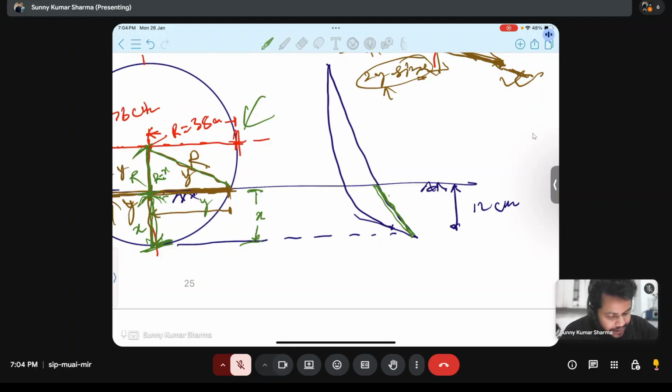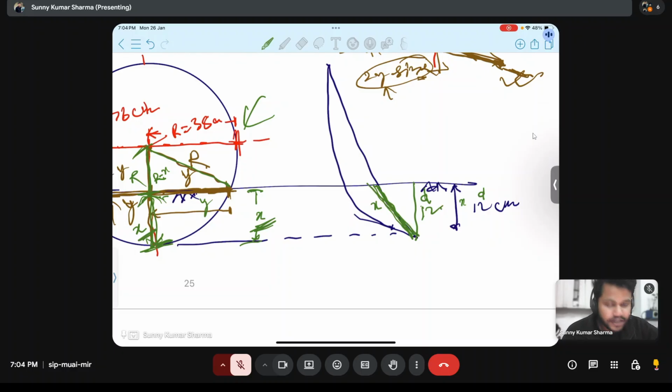So what is x here? This is not x. This depth is 12. This 12 is not x, because this is depth d. This is horizontal, and what we are drawing in this figure is vertical. So this is 12 centimeter, and this is d. This x here is this one.